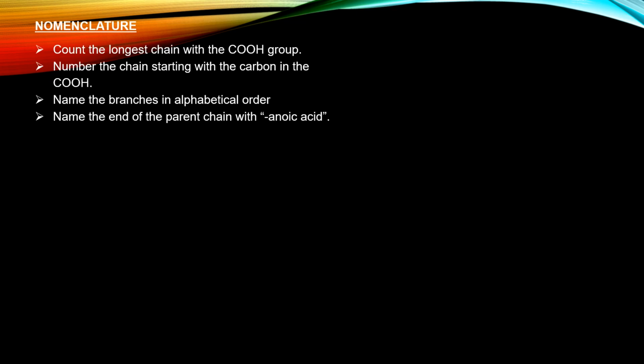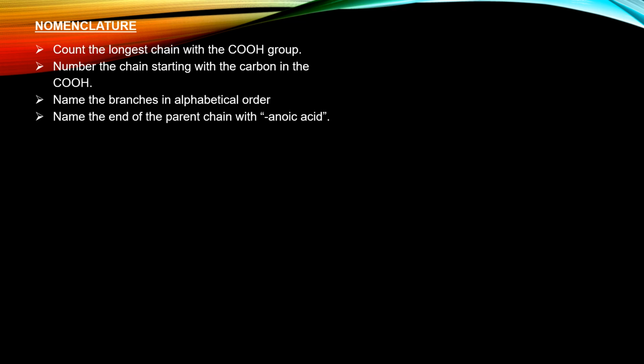Now let's see how we are going to name the carboxylic acids. The following are the set of steps we have to follow when we are naming a carboxylic acid. First thing, we must count the longest chain of carbon atoms, and this time the longest chain of carbon atoms must contain the functional group COOH. Now the carbon in the COOH group should be given the lowest number, which is carbon number 1.